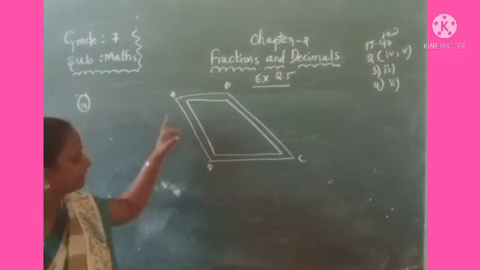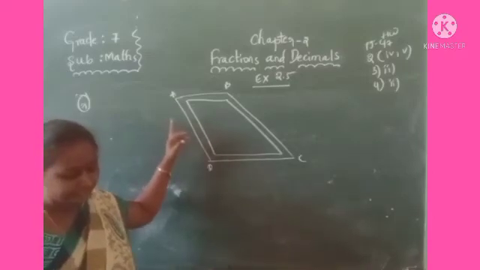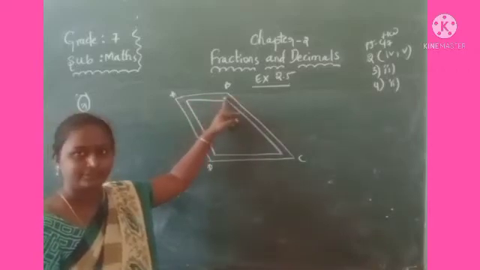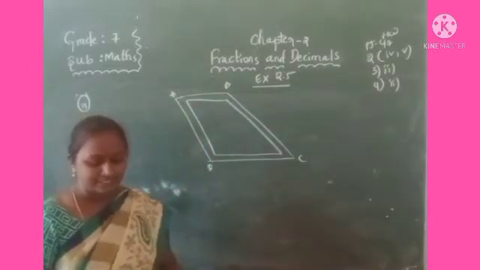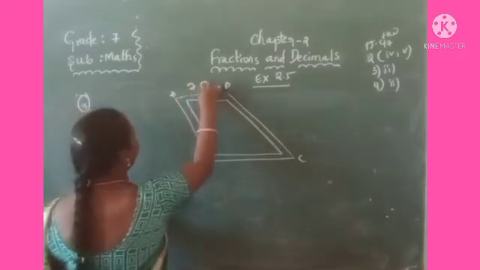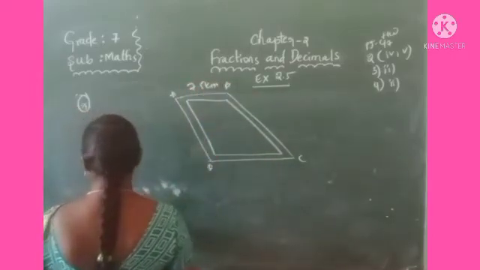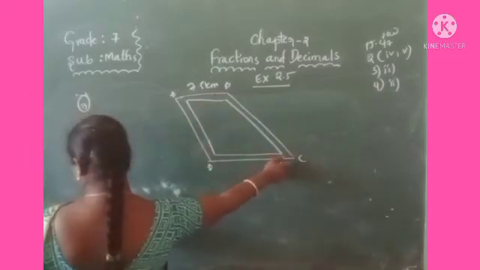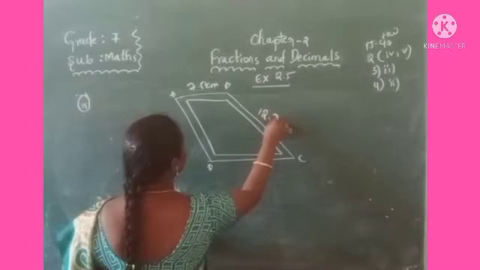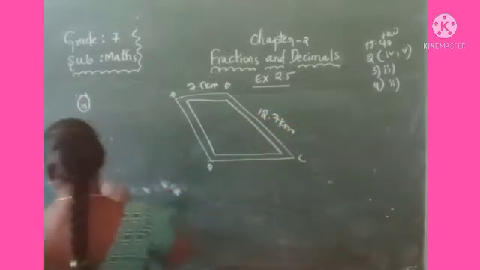First of all, see Dinesh travelled. Dinesh went from place A to B. How much distance? A to B, the distance is 7.5 kilometers. After that, from B to C, the distance is 12.7 kilometers.